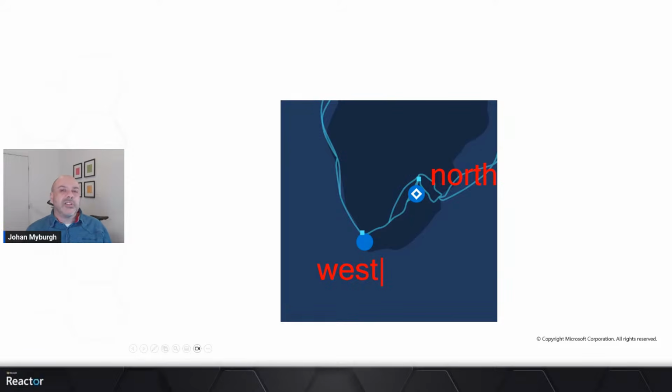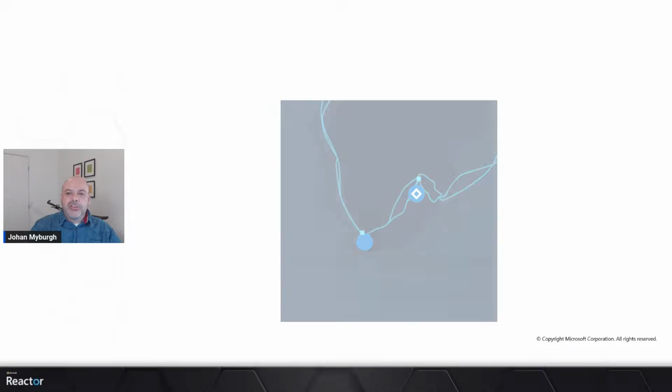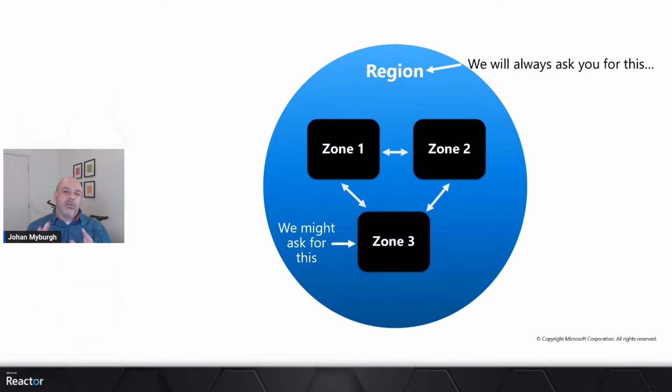Not all of our services make use of this. Some of our services make use of this, not all of them, right? It's often also quite configurable. Let's drill down on one of these regions, right? I'm going to drill down in South Africa North, for example, or any of these regions to be fair.